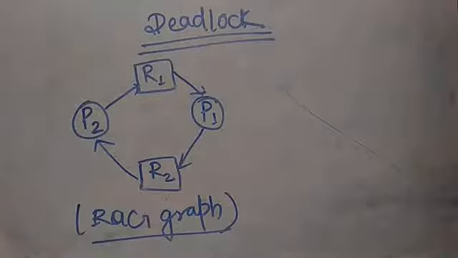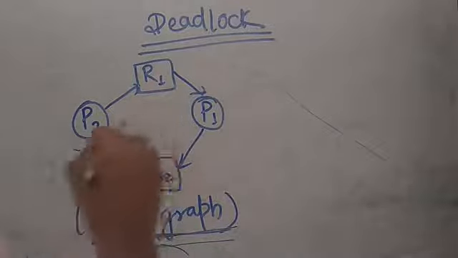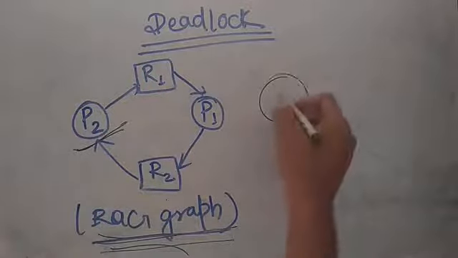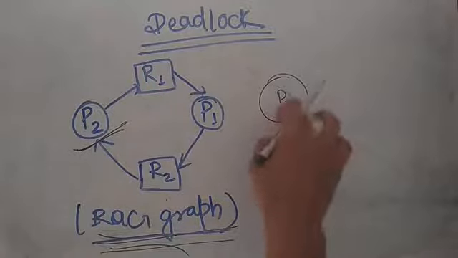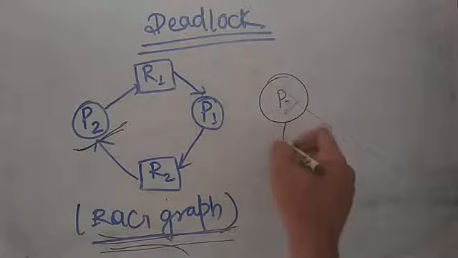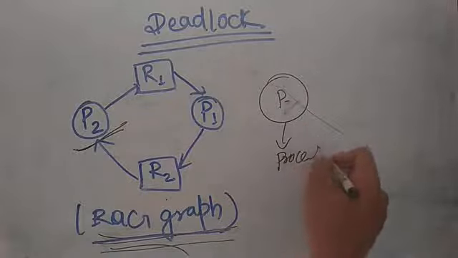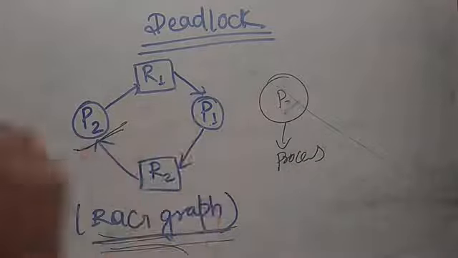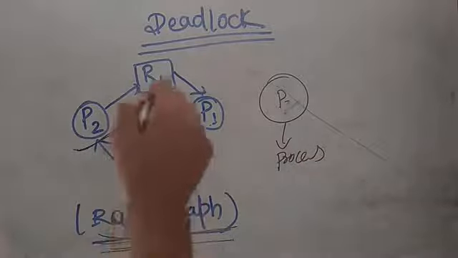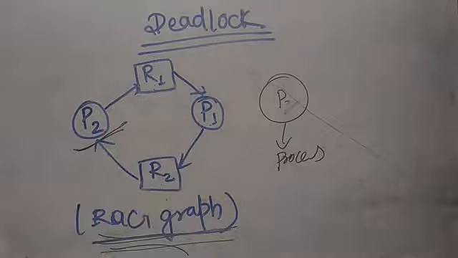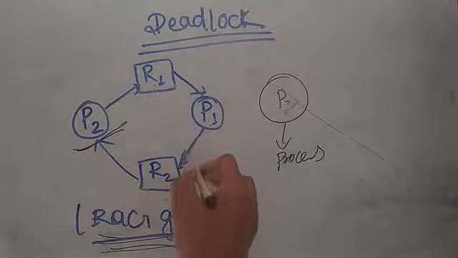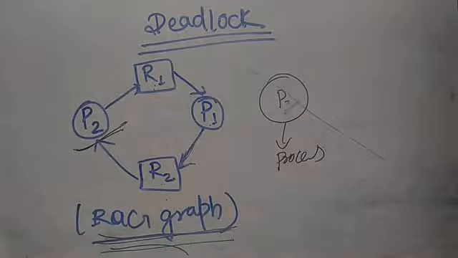Prior to learning the necessary conditions, let us have a glance at the RAG graph. This RAG graph is also called the resource allocation graph. We denote a process in this way, a circle with P written in it. This is the denotation of a process. Here are process 1 and process 2. And the resources are shown in this way, and the allocation is shown this way. In this graph,